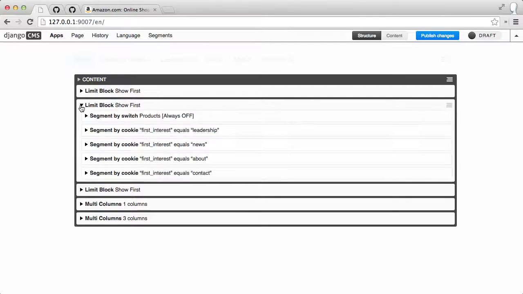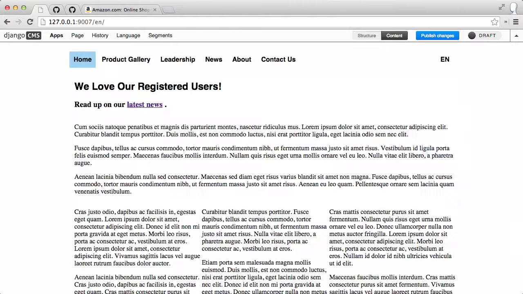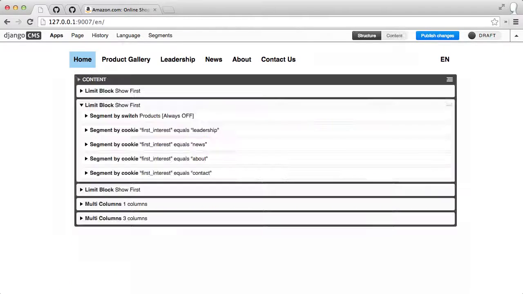Another limit block, again, show first. As I said, most of the time you'll set it to 1. Now I have two different segment plugins at play here, and I have no fallback. That means if none of these match, it's just not going to show anything. And that's basically what happens when I have no cookie. It just doesn't show anything here. But when I do have a cookie, then it will show, in this case, a link to the latest news.